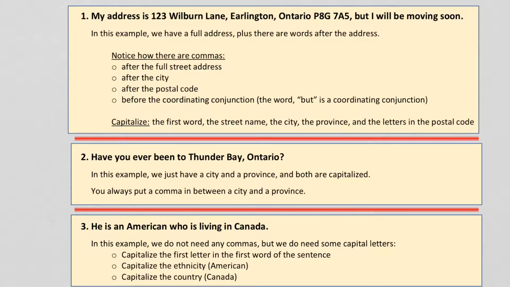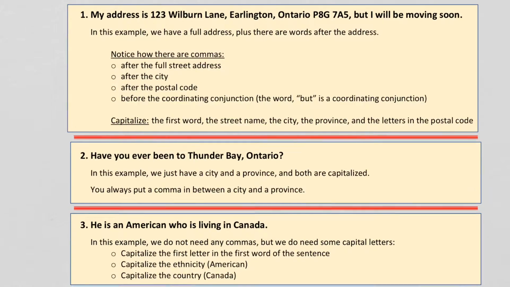There's a comma after the city, Erlington. And in this case, there's a comma after the postal code, but that's because we are keeping the sentence going after we give the address. And also because the word "but" is a coordinating conjunction, and you always put a comma before a coordinating conjunction.